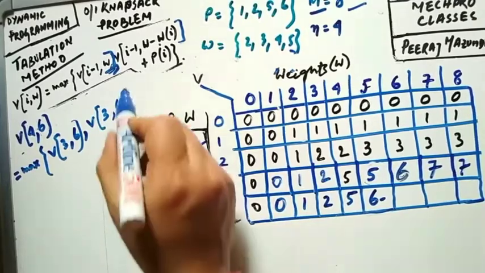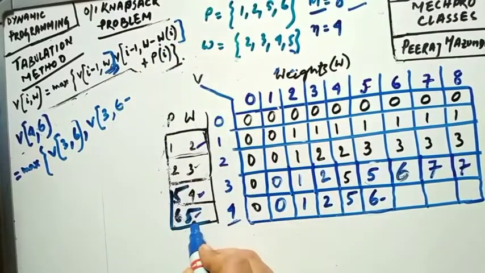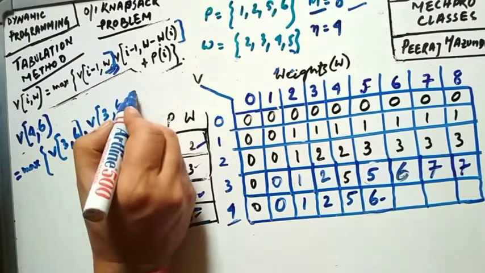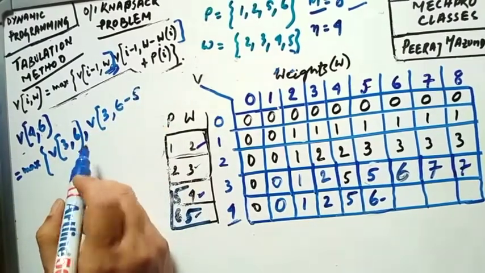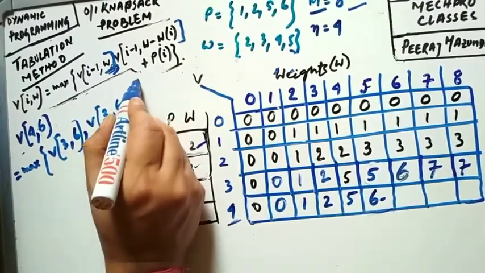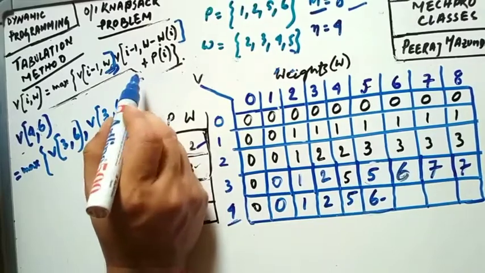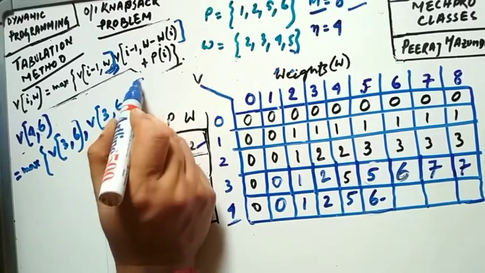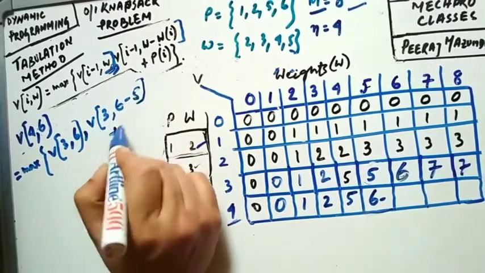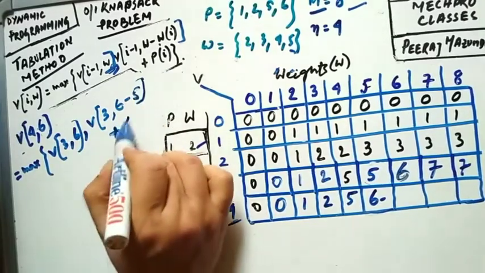Now w of I, that is w of I is 5, so I can write 5 over here. Okay, and it will be in a bracket as well, plus p of I, that is 6 as well, so I can write 6.